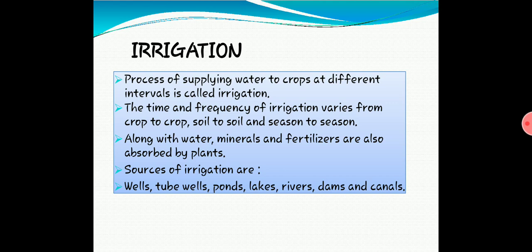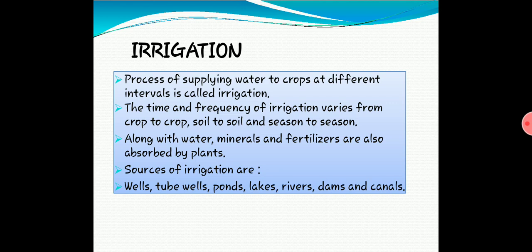Also it depends upon the soil. Some soil has more water holding capacity, so little irrigation is enough. As you all know, some soil needs more water, so the water holding capacity will be less, so we have to irrigate more and more. And also irrigation depends upon season. In summer season we have to irrigate more than rainy season. That is what.